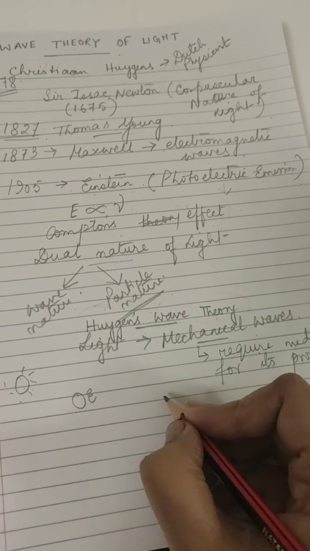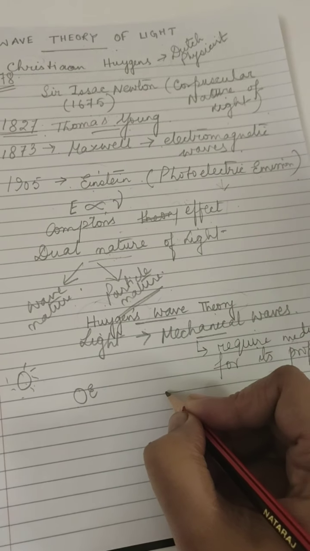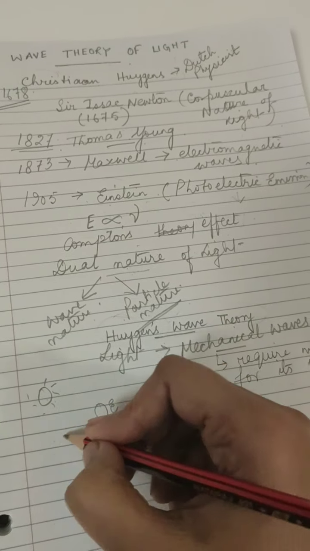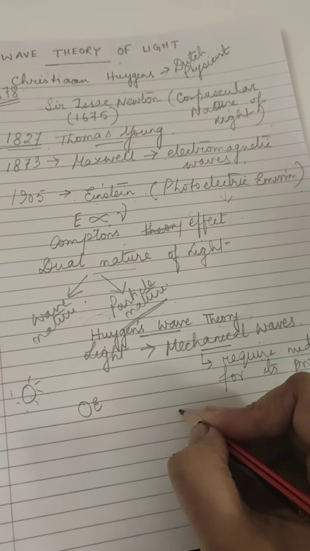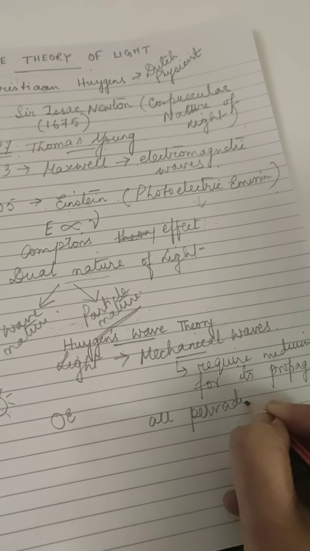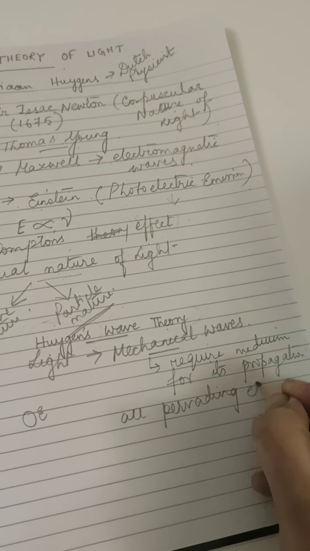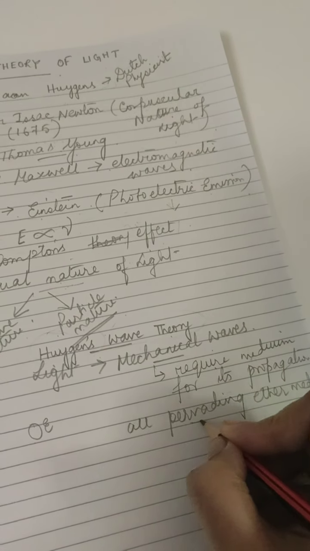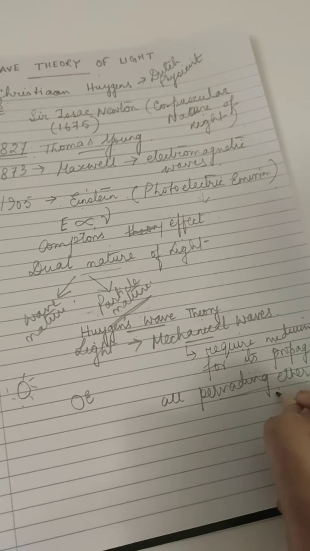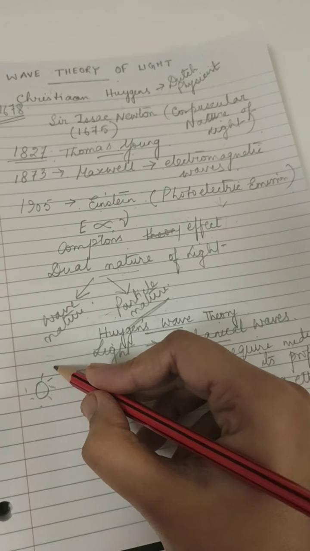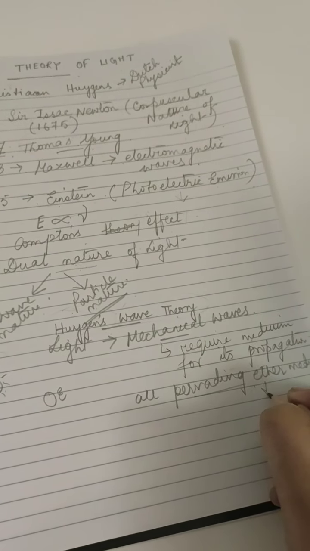So all the physicists over the world then considered that there is all over the universe an all-pervading ether medium. It was this ether theory that was considered at that time, an all-pervading ether medium everywhere. Now, what is this ether medium?